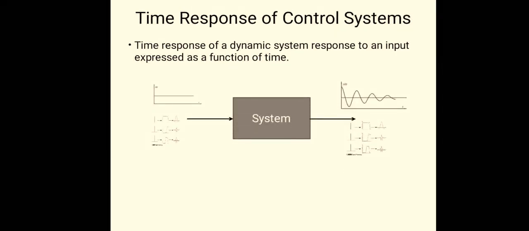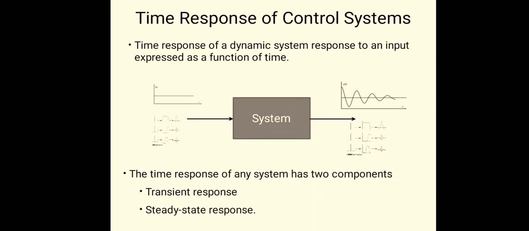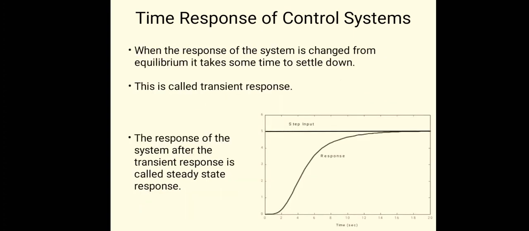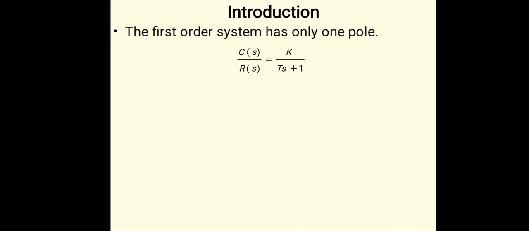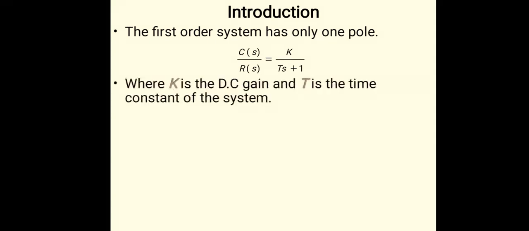Now we are going to see the time response of control system. Total time response is divided into two components: the transient response and the steady state response. Transient response is the time taken to get the actual output, and the steady state response is the final value. There are first order and second order systems that we are going to study in this particular syllabus.